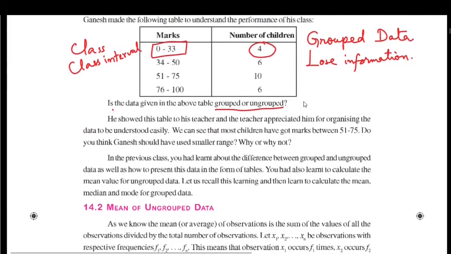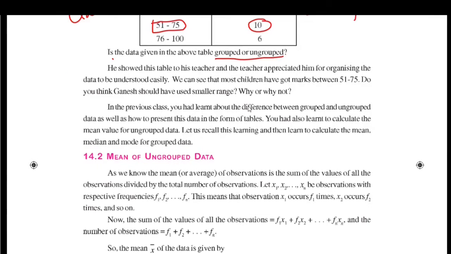By looking at this data, we can immediately find out that most of the students got marks between 51 to 75. Here 10 students got marks between 51 to 75. In this way, by looking at organized data, we can find the main features of the data. In 9th class, we have seen the difference between grouped data and ungrouped data.